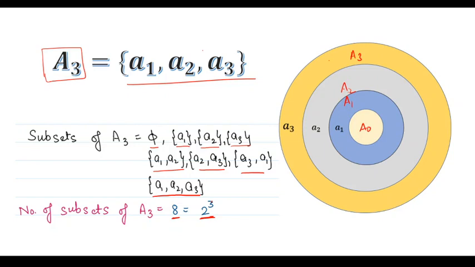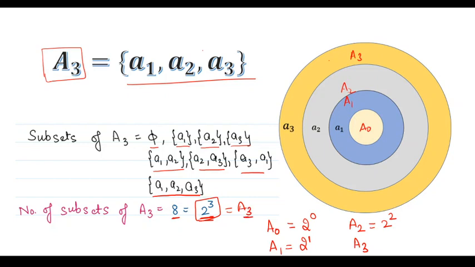So from this you can see that in the previous slides, the number of subsets of A naught was 2 raised to power 0. The number of subsets of A1, which is having one element, was 2 raised to power 1. The number of subsets of A2, which was having two elements, was 2 raised to power 2, and here in A3, which is having three elements, the number of subsets is 2 raised to power 3.